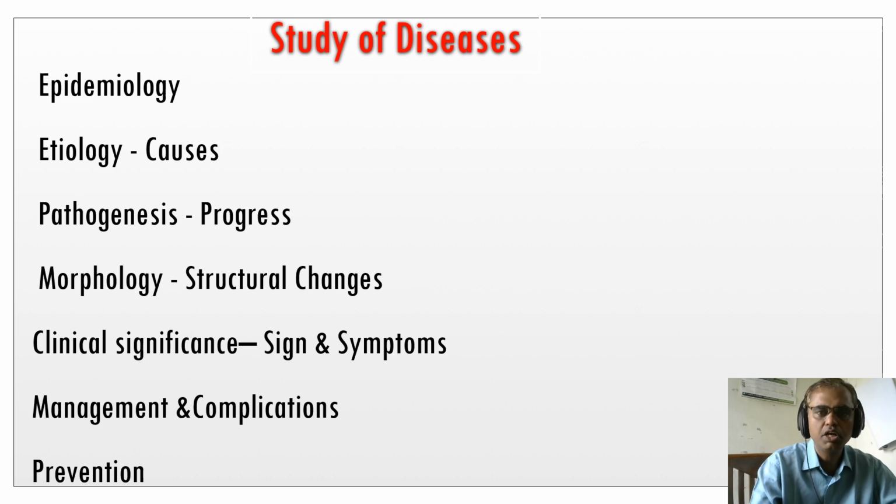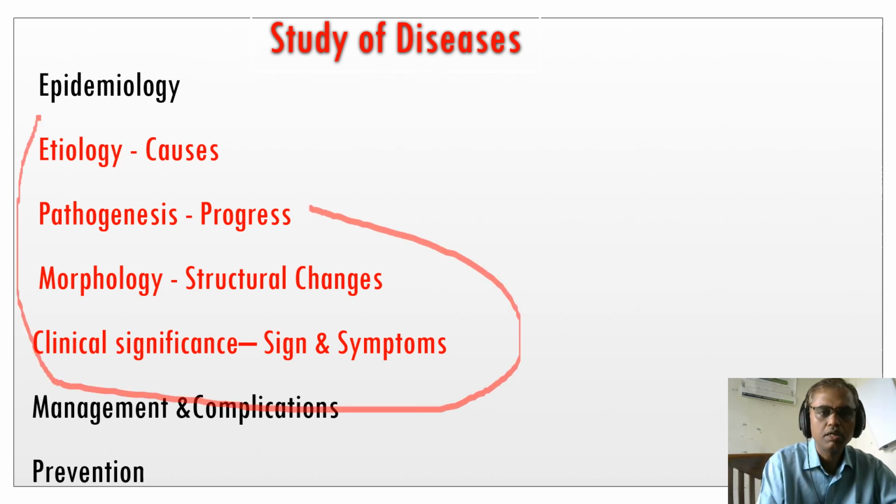But in pathology, we are not going to study everything. Pathology describes only these four: etiology, pathogenesis, morphology, and clinical significance. These four are very important. If you are able to study these four, then the remaining three will be very easy. Because of these four, you are able to diagnose, so management is very easy, we can control the complications, and we can identify the prevention also. That is the reason pathology is very important.